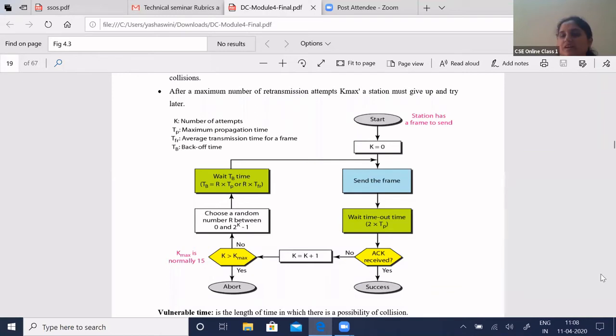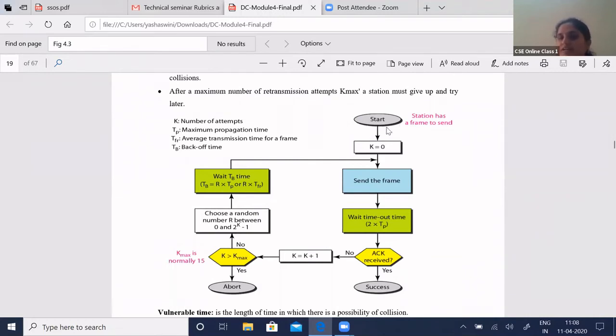Whenever we say 2 or more packets have collided, or there is a collision between the data packets, the amount of time that you spend in that collision period is termed vulnerable time. And here your TB is called the backoff time. What do you mean by backoff time? The amount of time your data has to wait for the next transmission is called your backoff time.